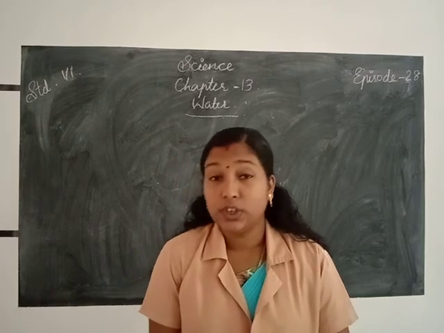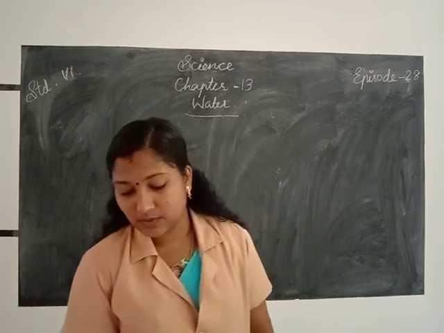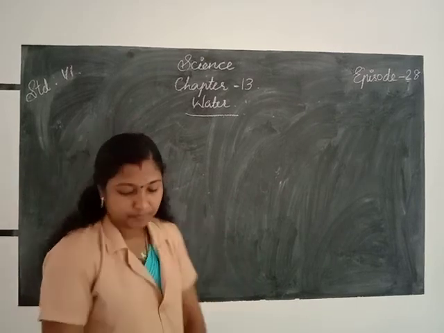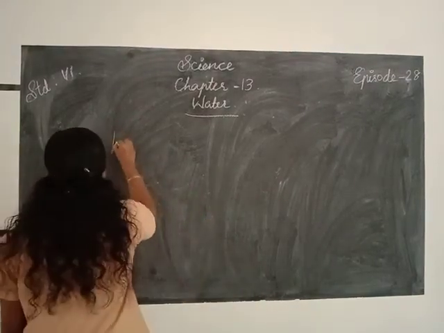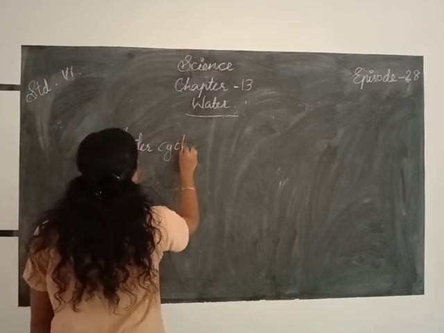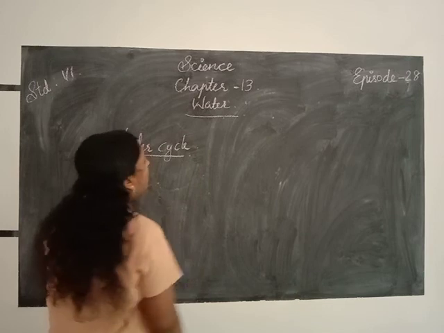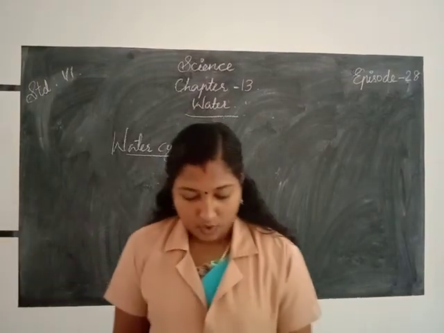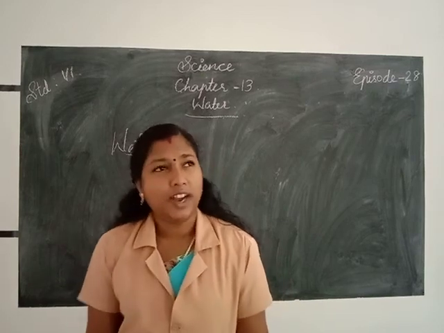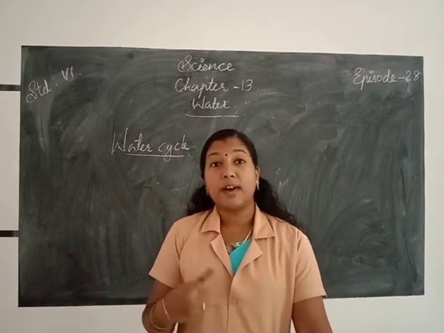Next we are going to learn about the water cycle. Do you know what the water cycle is? We know bicycle.